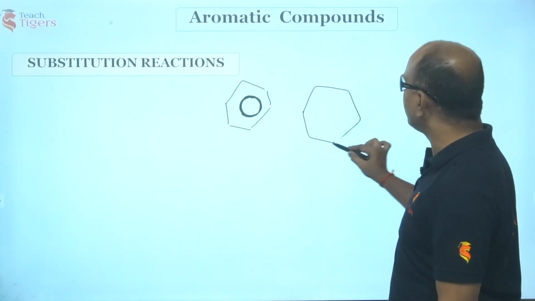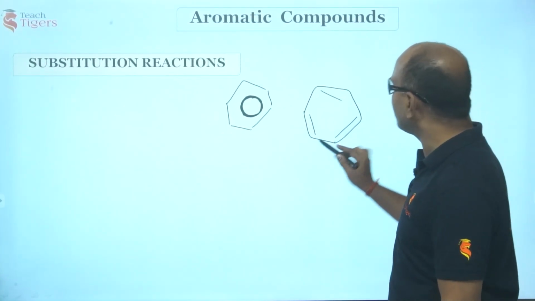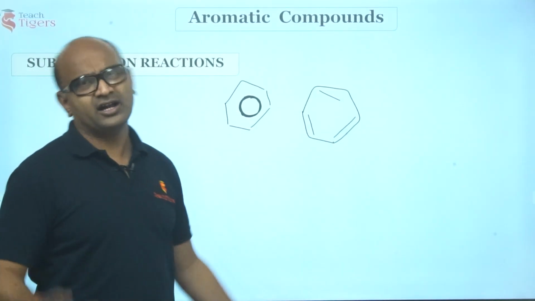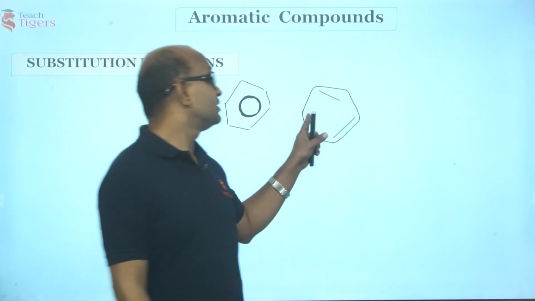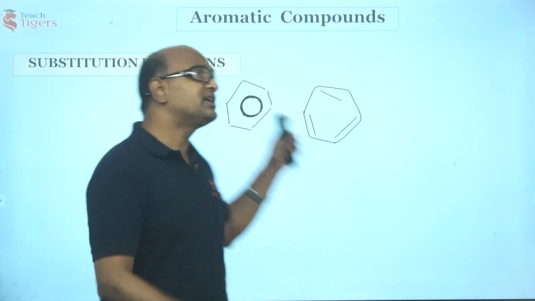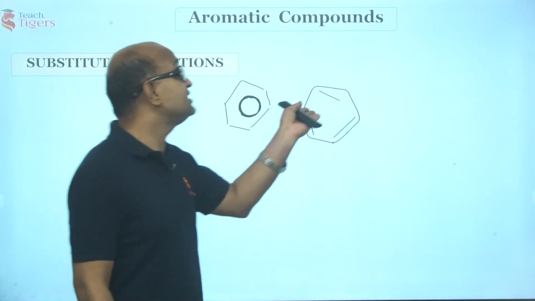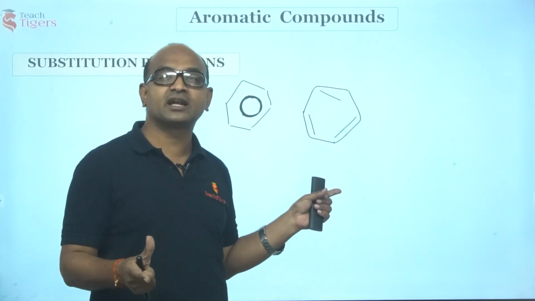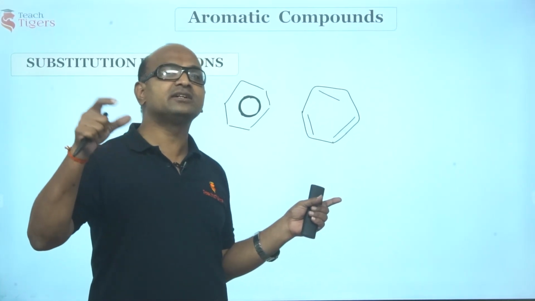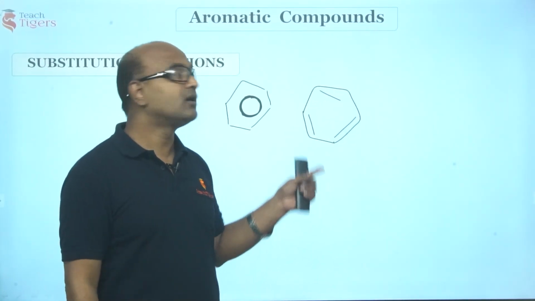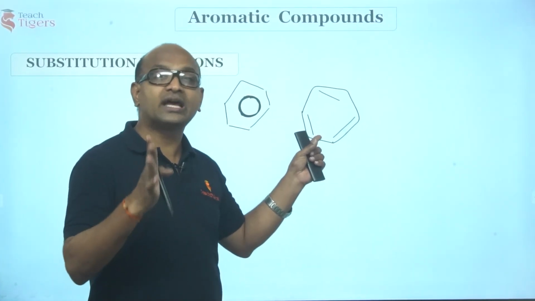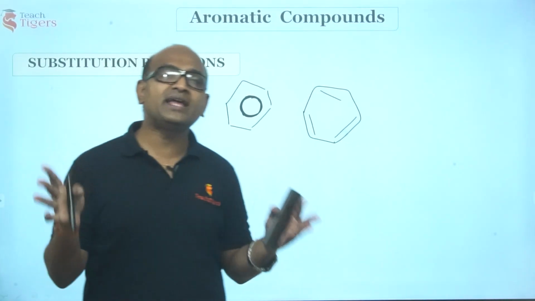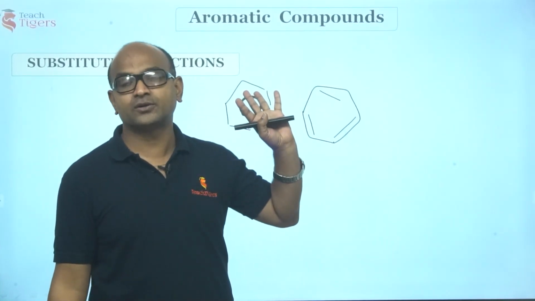Whenever you are explaining the chemical property or mechanism of any reaction of benzene or any compound, we have this structure of Kekulé. Sir, you told it is stable because of this, and you told even this does not exist. Of course, yes. This is a contributing structure, and we have theories, we have mechanisms only applicable for localized bonds, not for delocalized. We don't have any theories. So guys, we explain the mechanism based on this Kekulé structure only.